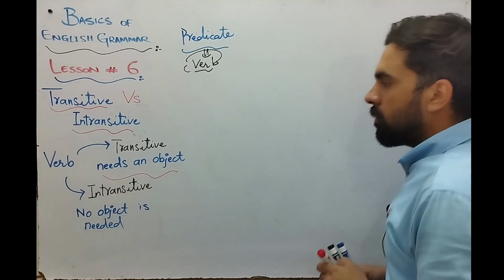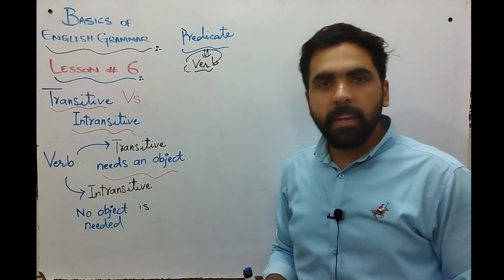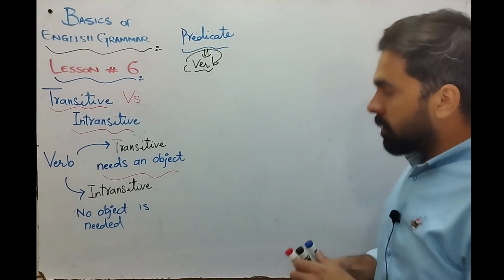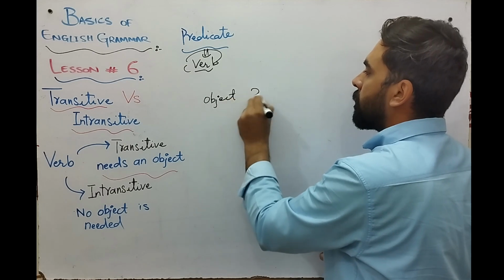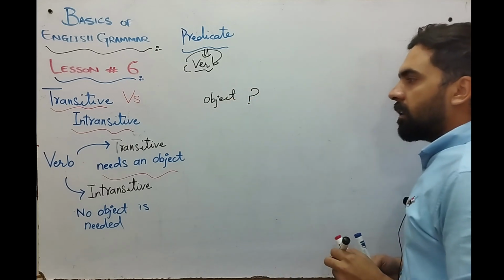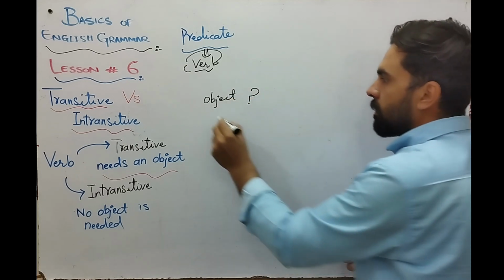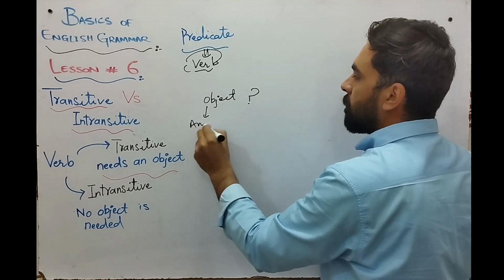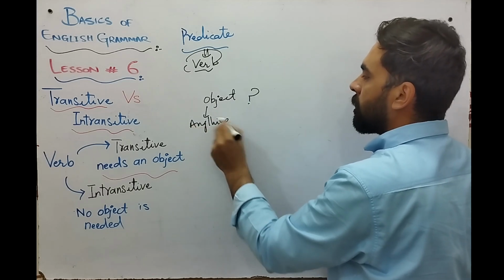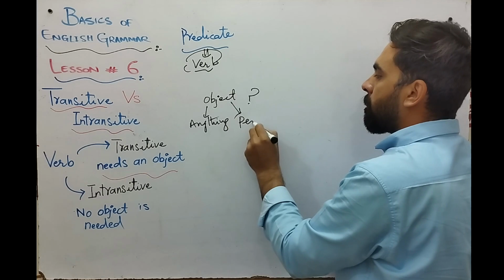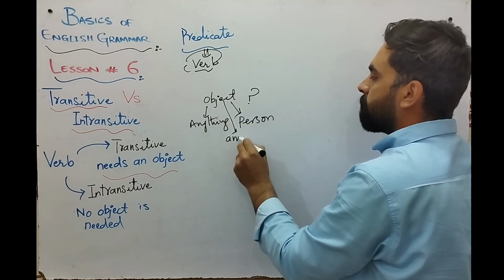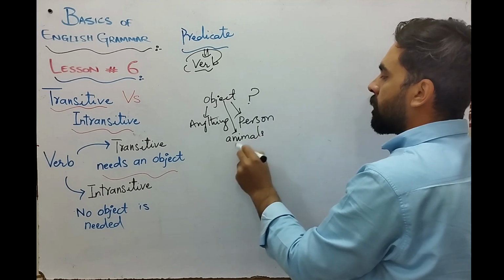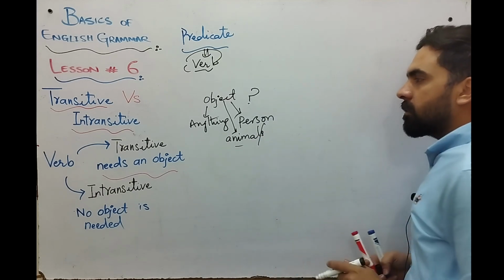And when we talk about object, another question arises: what is object? Make one thing very clear: anything, it can be a thing, it can be a person, even it can be an animal or animals.